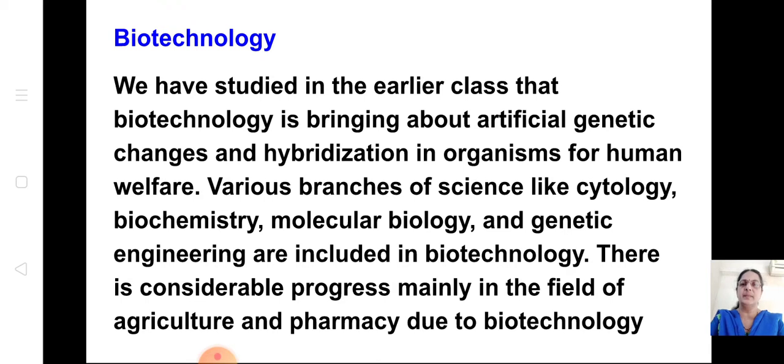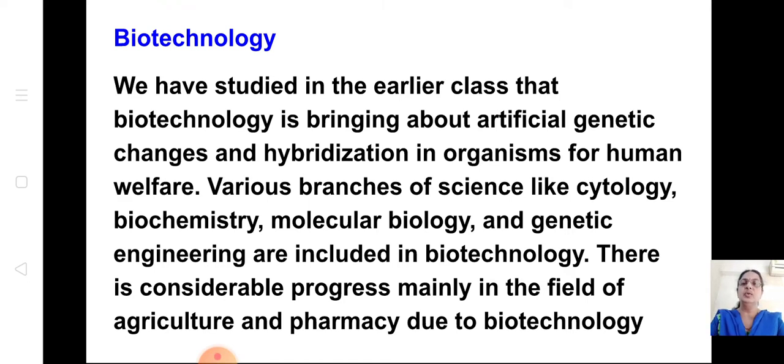See, all these branches of science are not the normal stream like physics, chemistry, biology, botany, zoology. Other than that, there are new branches of science like cytology, biochemistry, molecular biology, genetic engineering, then microbiology, biotechnology.